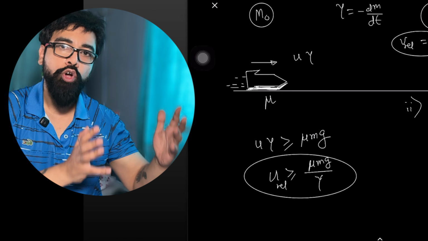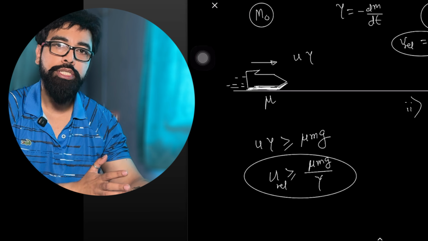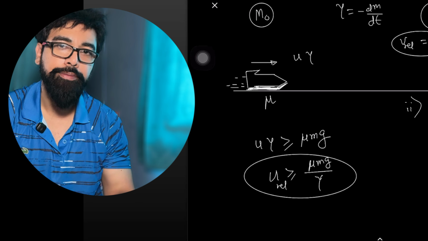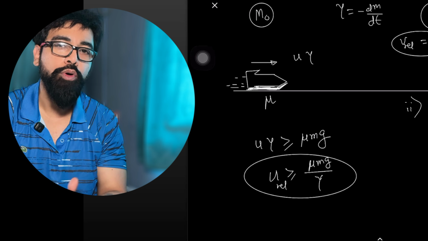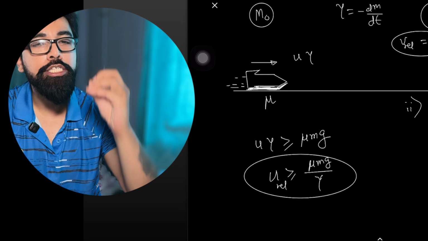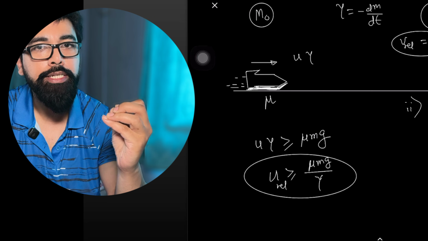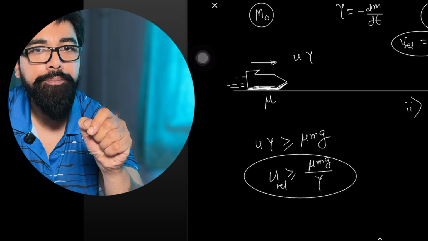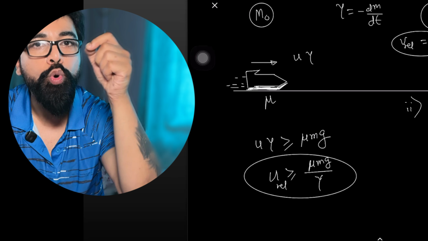And as long as the rocket keeps on moving along the positive x-axis, its velocity keeps on increasing. I hope you have got the idea. So what should be the condition of maximum velocity? The maximum velocity condition is that as long as there is fuel, the velocity will increase. That means the maximum velocity is attained where? Where the fuel just gets over.